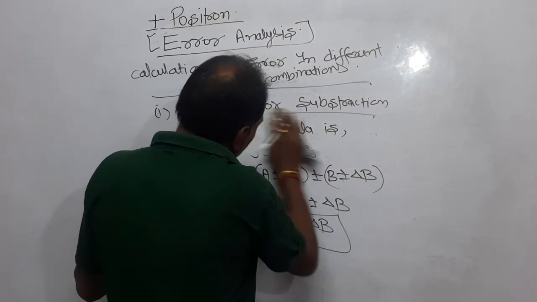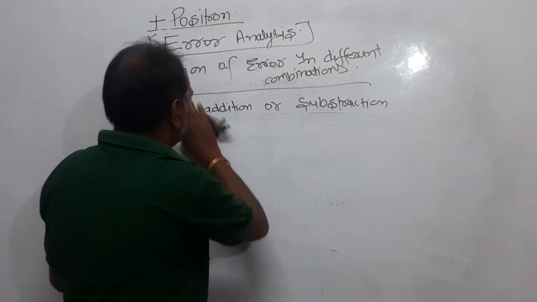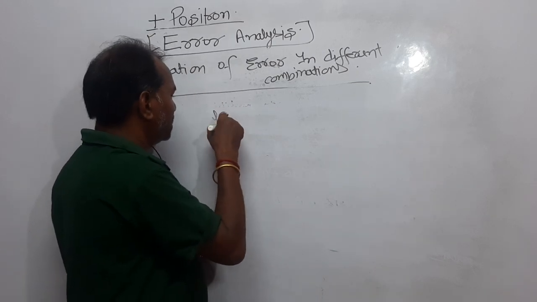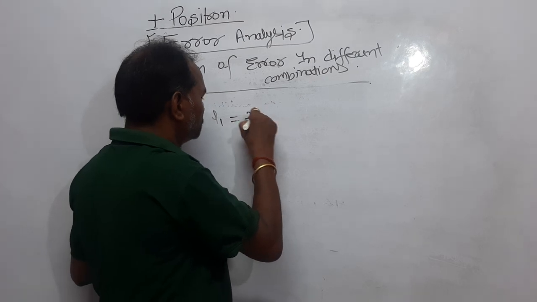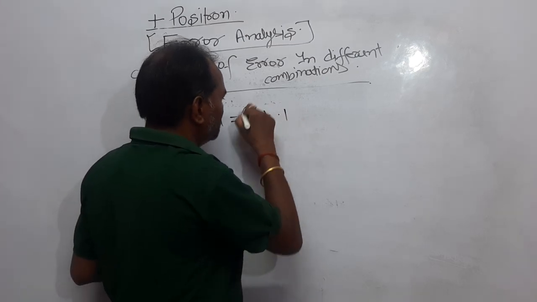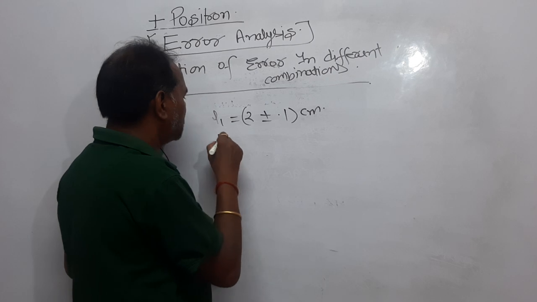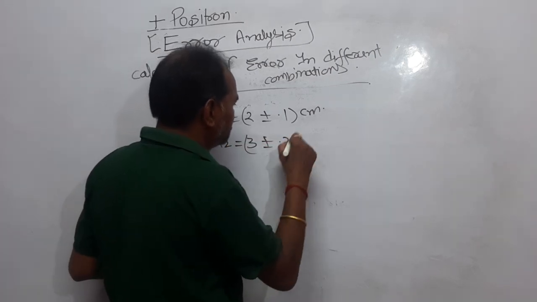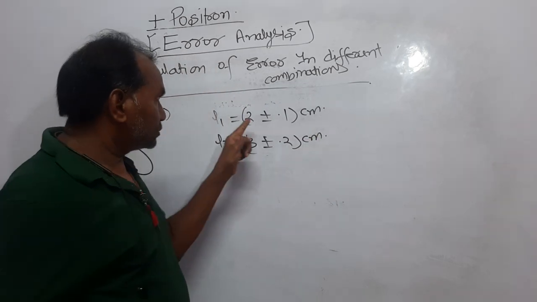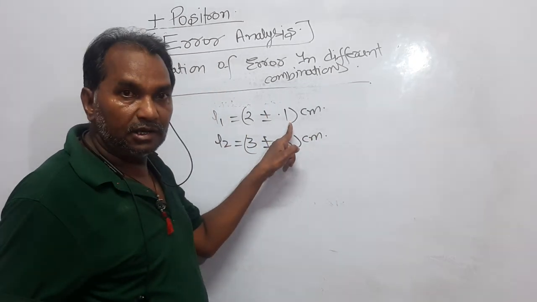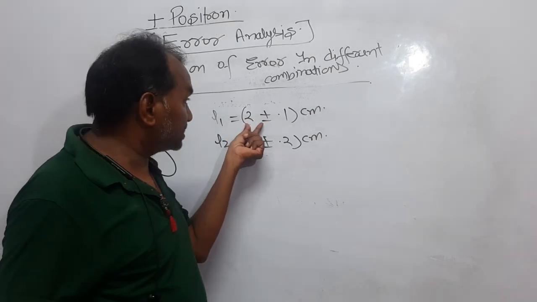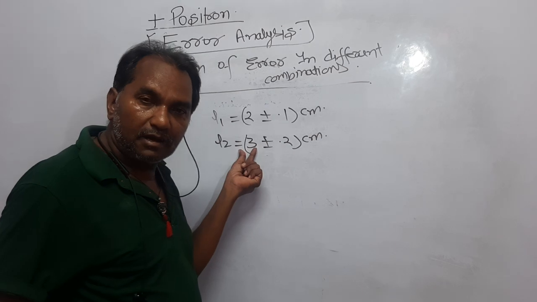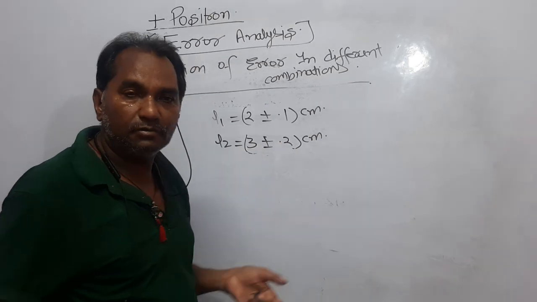Now, a problem based on this might be like this. Let L1 = 2 ± 0.1 centimeter and L2 = 3 ± 0.2 centimeter. In 2 ± 0.1, 2 is the value and 0.1 is the error in the value. In 3 ± 0.2, 3 is the value and 0.2 is the error in the value, right?